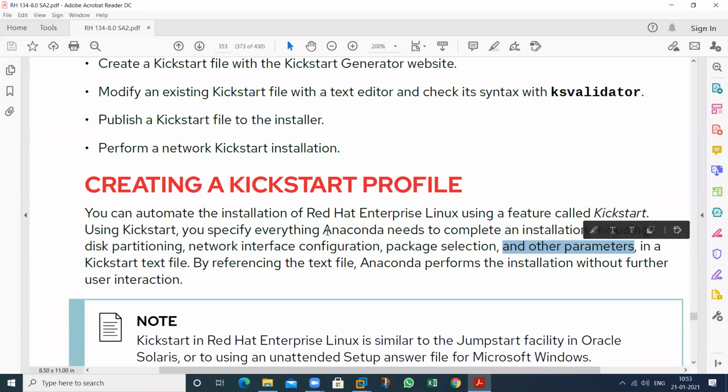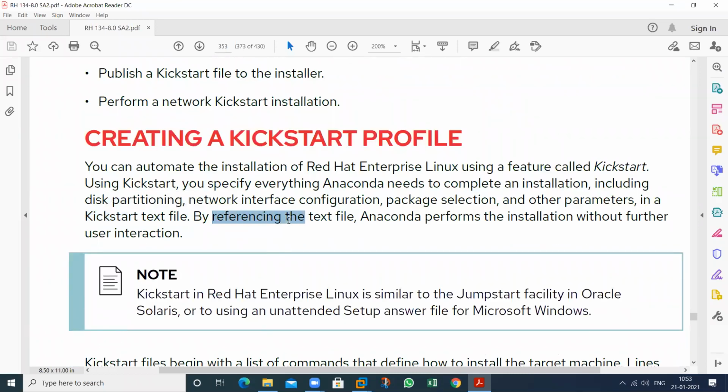Write all of these things in this particular file. After that, that file is known as the Kickstart text file.